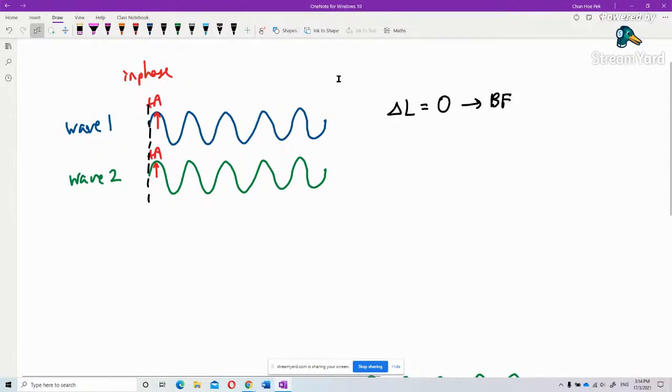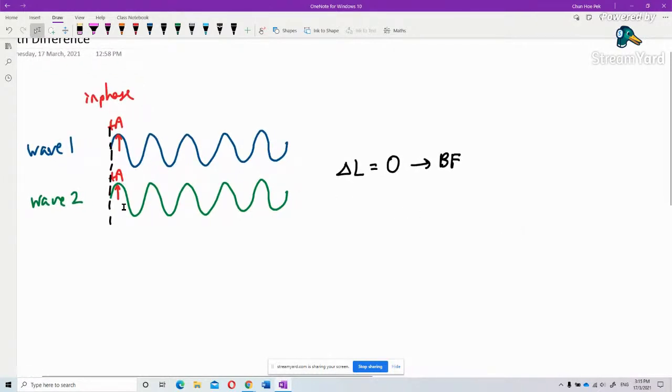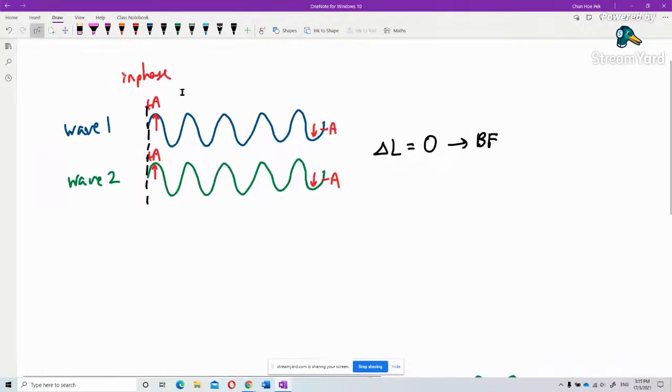Now, I just want to show you this. I think I will do until here, about path difference first before I go to Young double slit. So these two have no path difference. So in the end they interfere with each other. Here it surely forms bright fringe, because these two in the end are also in phase. They are constructive interference.